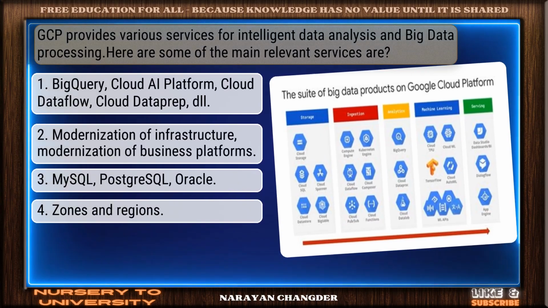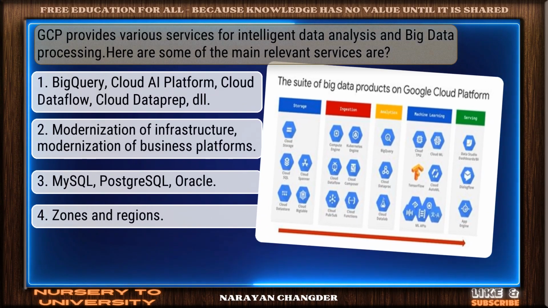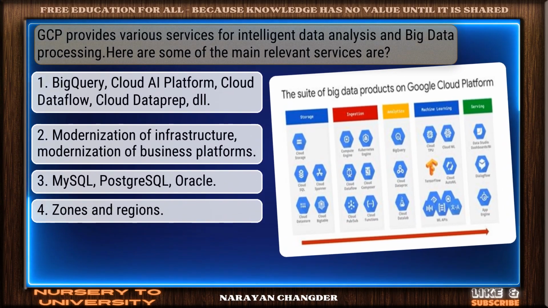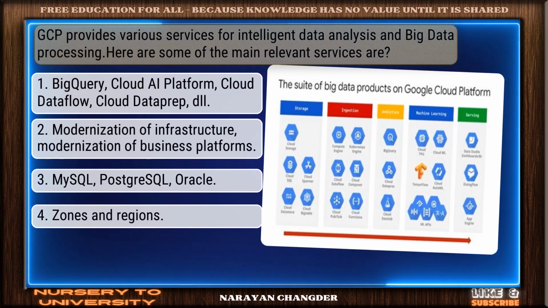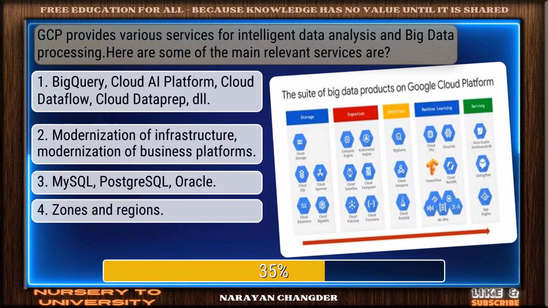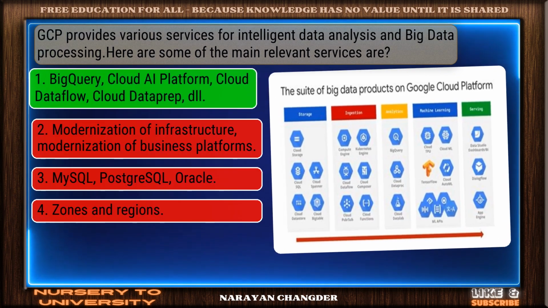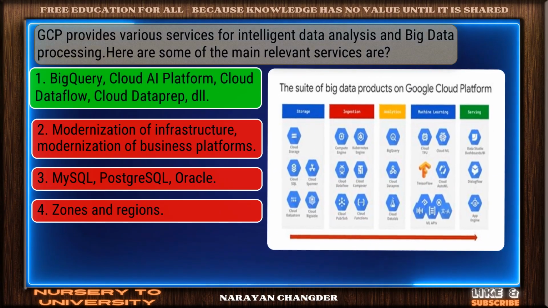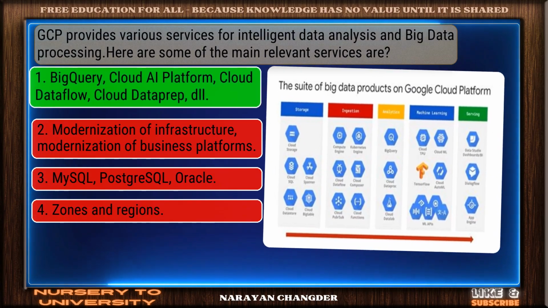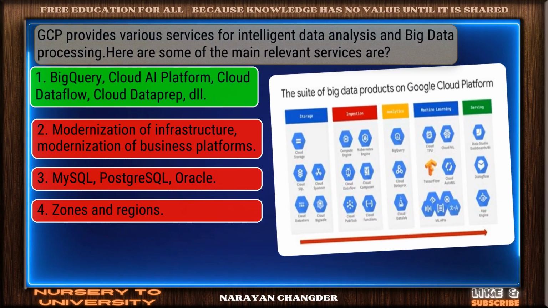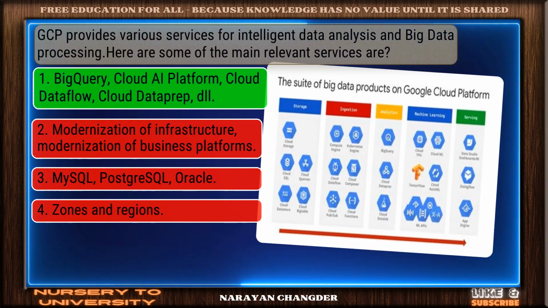Question number 11. GCP provides various services for intelligent data analysis and big data processing. Here are some of the main relevant services. You're right. BigQuery, Cloud AI Platform, Cloud Dataflow, Cloud Dataprep, all of the above is the correct answer.